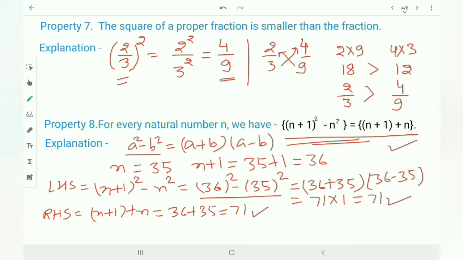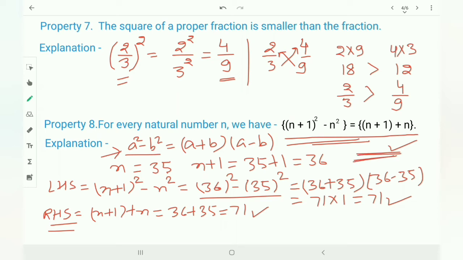So whenever you get a question in this form which follows this algebraic identity, you have to do nothing, simply add both numbers. Simply add both numbers, then you will get your correct answer. You can see here RHS side is the result, and in the RHS side you can observe n plus 1 means 36 and n means 35.